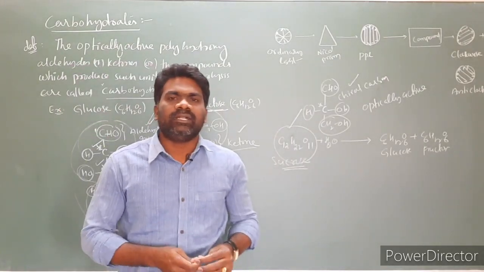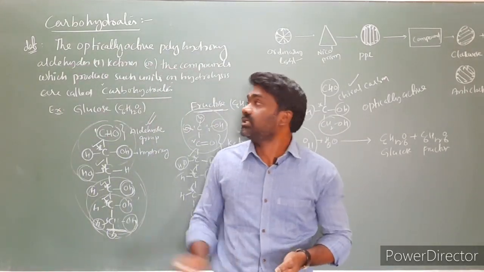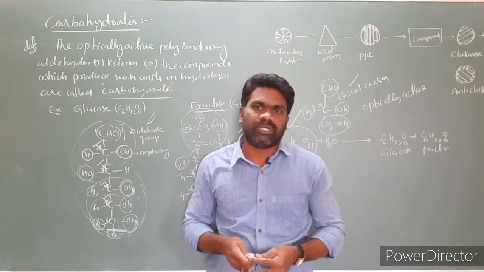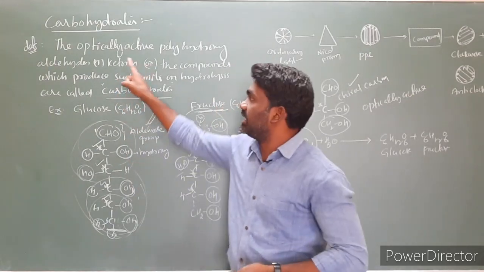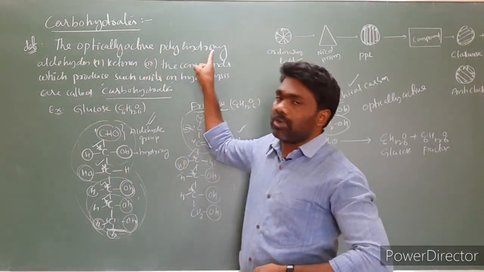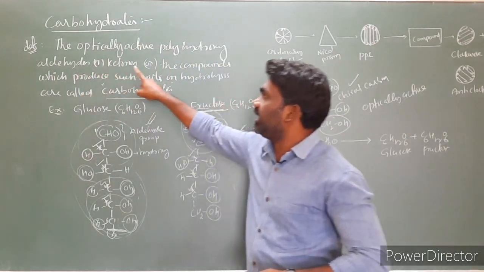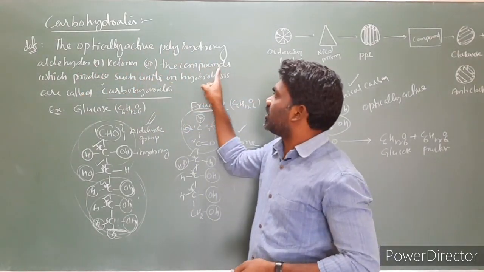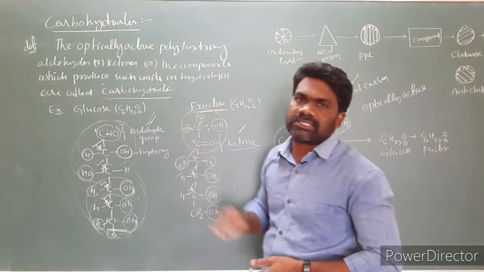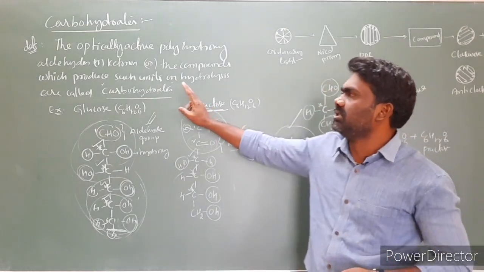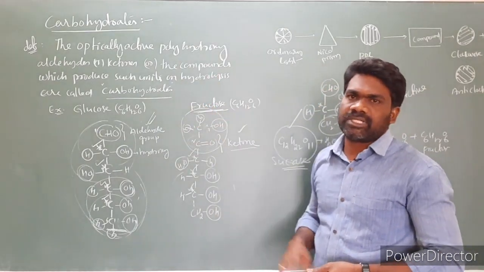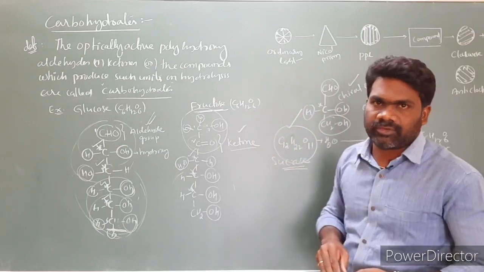So this is the definition of carbohydrates: optically active polyhydroxyaldehydes or ketones, or the compounds which produce such units on hydrolysis, are called carbohydrates. This definition has this depth of information.